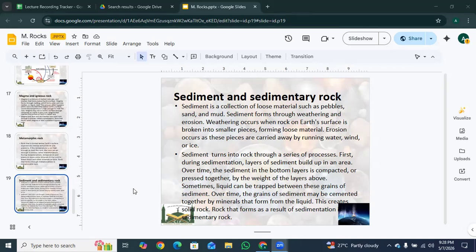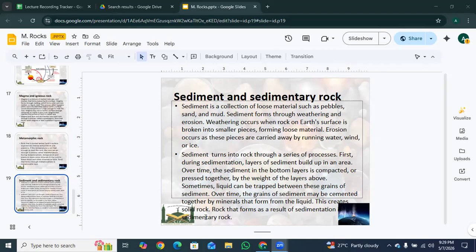So the next point is that sediment turns into rock through a series of processes. First, during sedimentation, layers of sediment build up in an area. Over time, the sediment in the bottom layers is compacted, or pressed together, by the weight of the layers above. Sometimes liquid can be trapped between these grains of sediment. Over time, the grains may be cemented together by minerals that form from the liquid. This creates solid rocks. Rock that forms as a result of sedimentation is sedimentary rock.